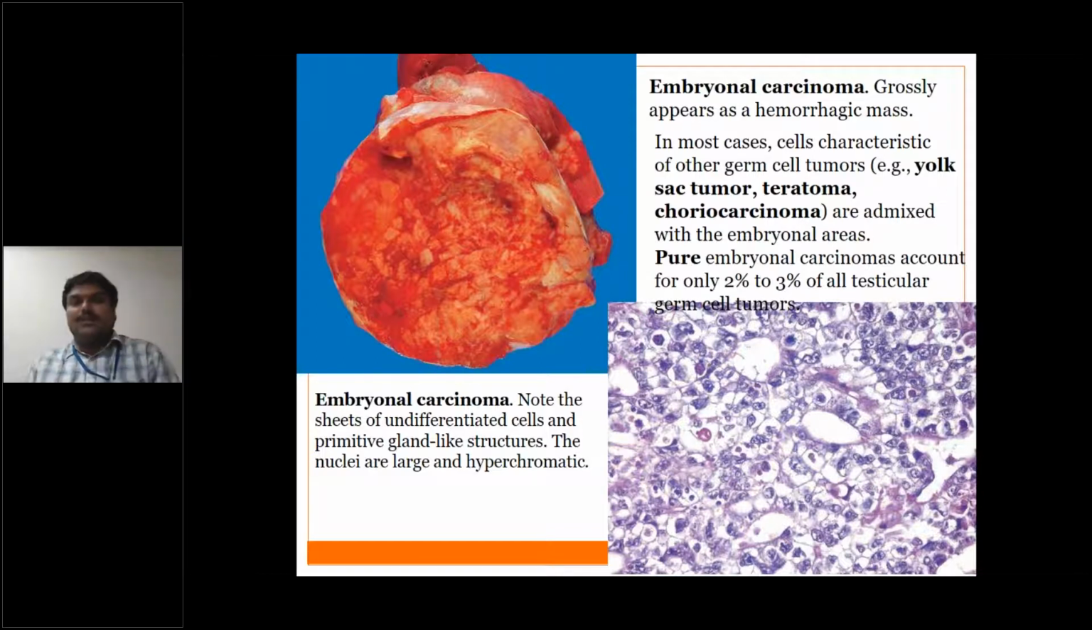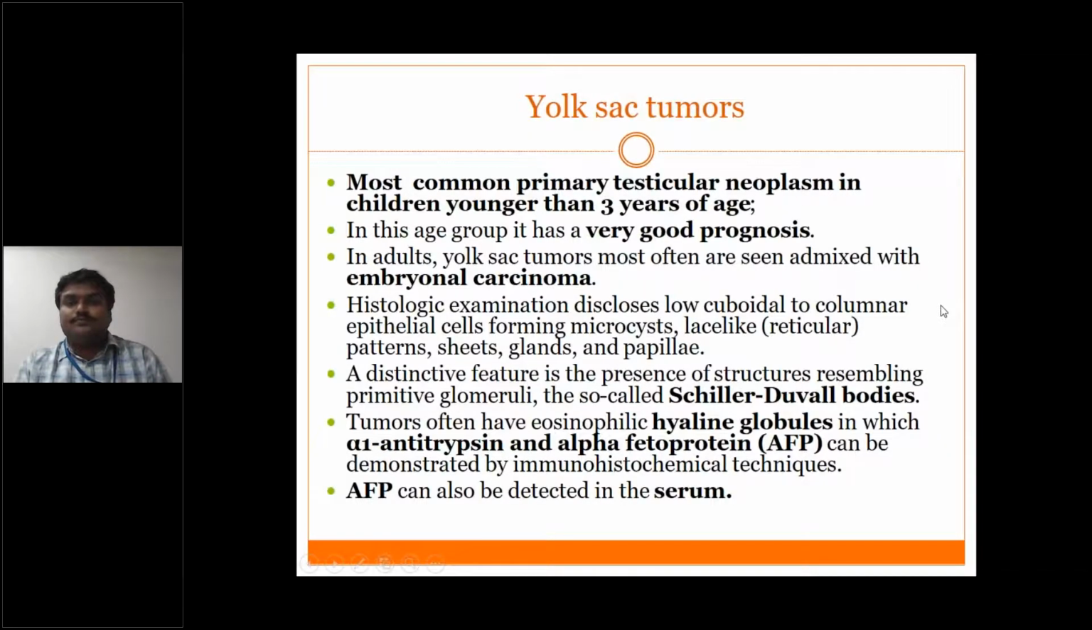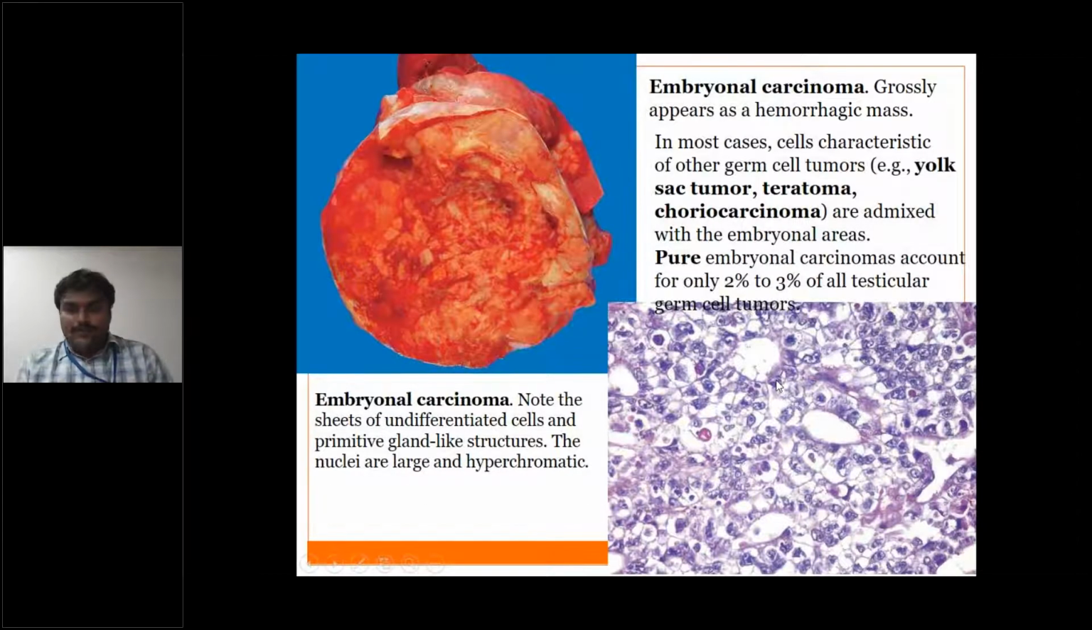So you can see the sheets of undifferentiated cells forming primitive gland-like structures here. So this embryonal carcinoma contains sheets of undifferentiated cells, which sometimes form primitive gland-like structures, and you can see the nuclei are large and hyperchromatic.